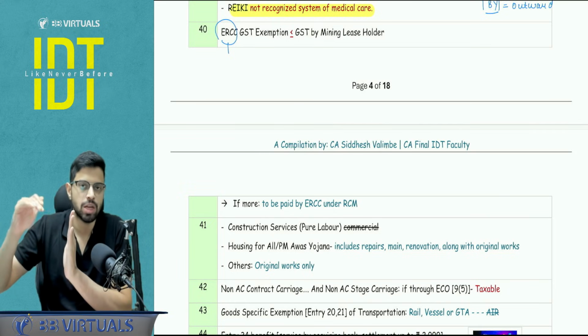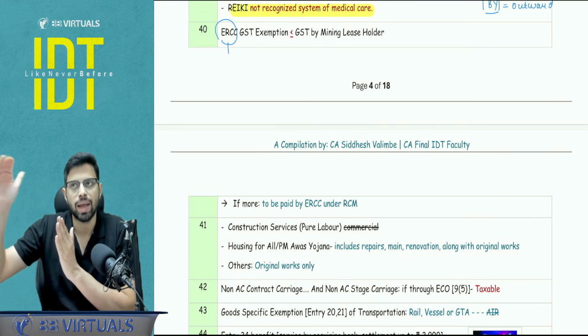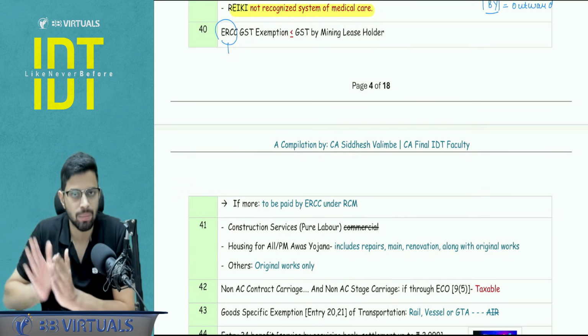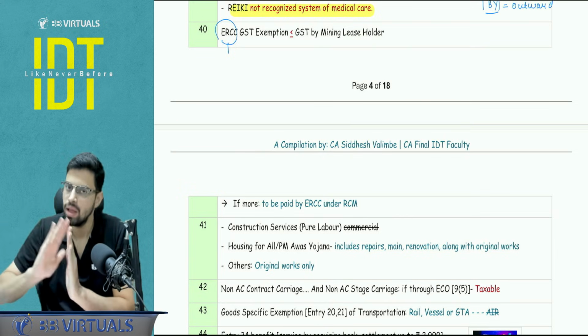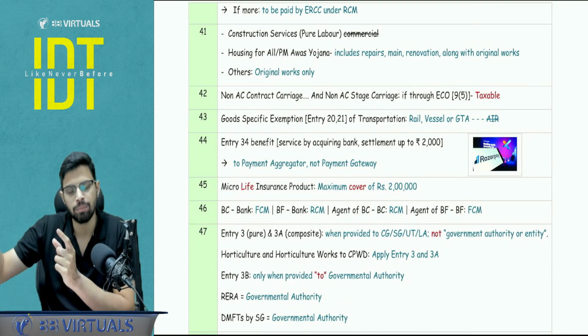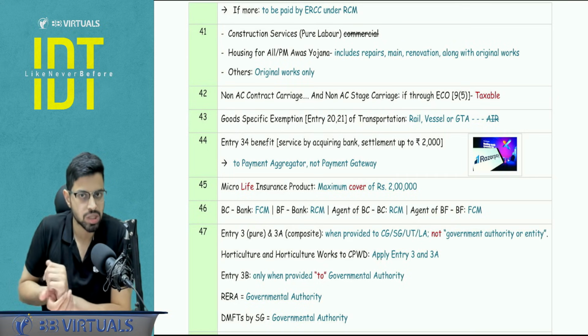ERCC GST exemption will be up to the amount of GST paid by the mining lease holder. Okay, let's say the mining lease holder's GST is 10 and ERCC is 12, then 2 rupees has to be paid by the ERCC. If it is till 10, exemption, right? And in my example of 12, the 2 rupees that has to be paid by the ERCC will happen under the reverse charge mechanism.